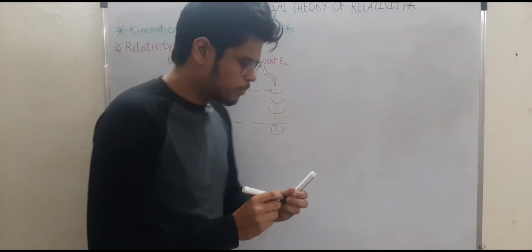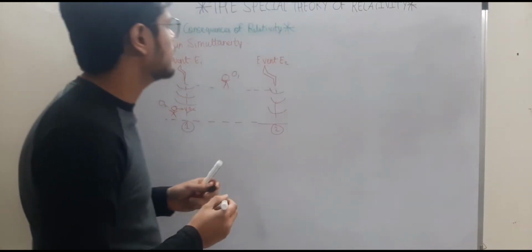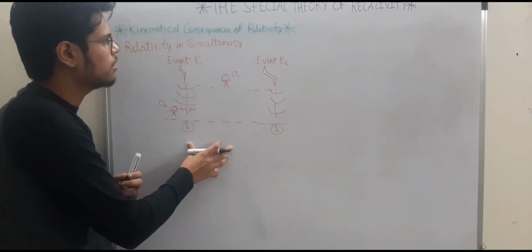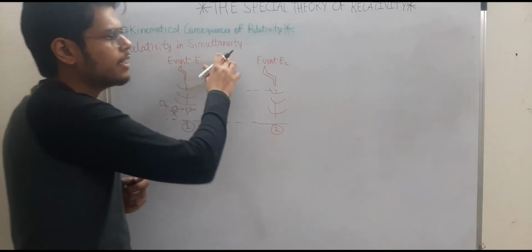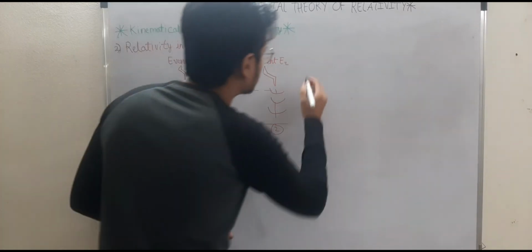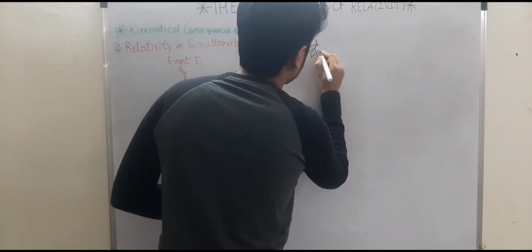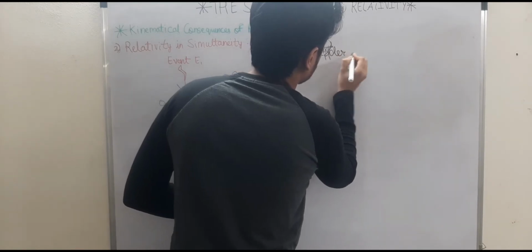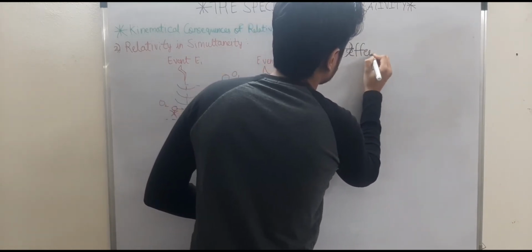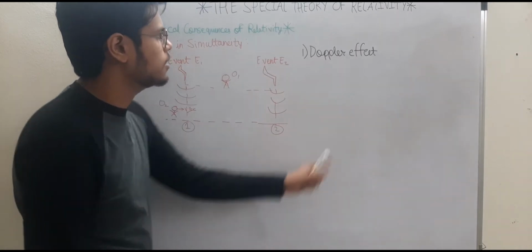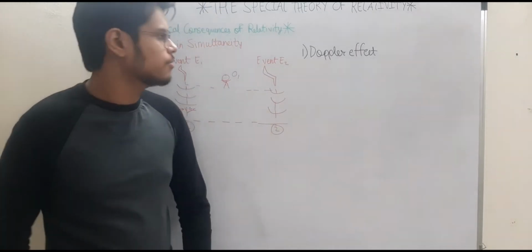You might have realized that there is another example which can explain the relativity of simultaneity, and that example is the Doppler effect. You might have come across this in your 12th standard physics.